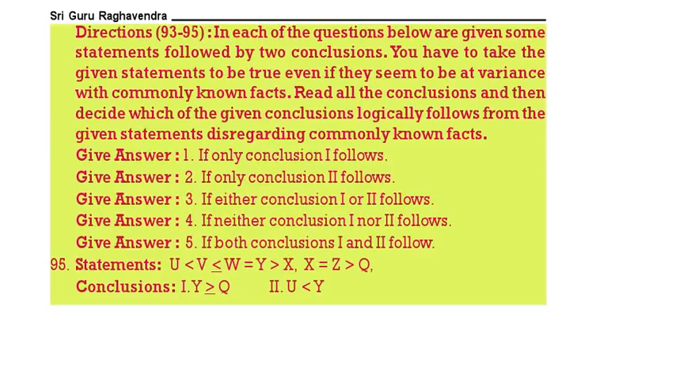See the 95 question. U less than V, V less than or equal to W, W is equal to Y, Y greater than X, X is equal to Z, Z greater than Q. Now Y greater than Q. Y greater than or equal to Q does not follow. U less than Y definitely follows.